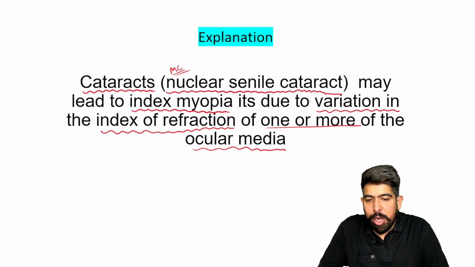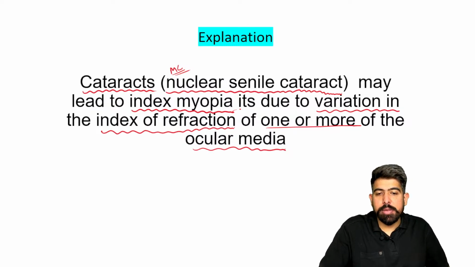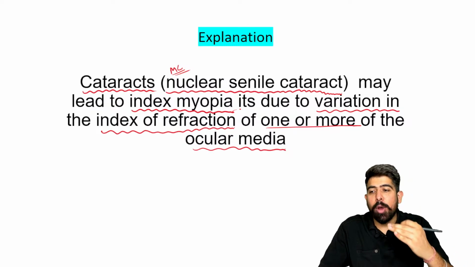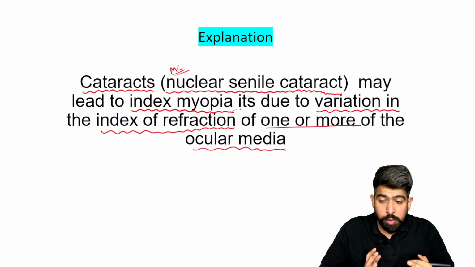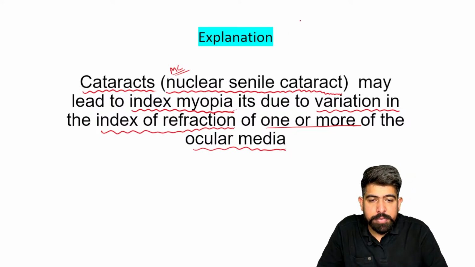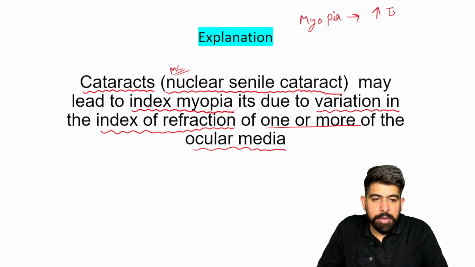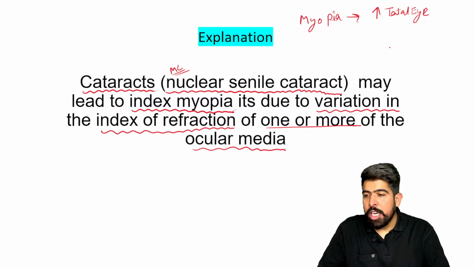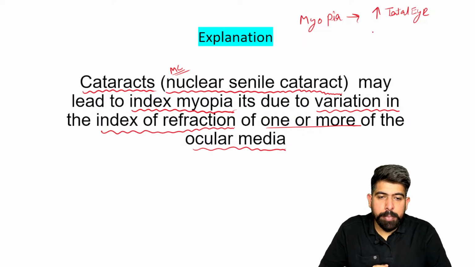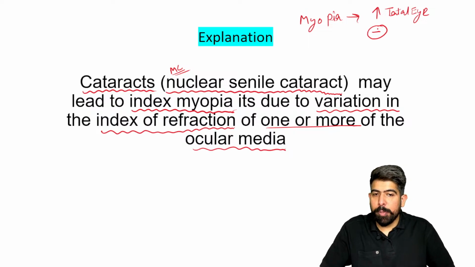And you already know myopia means your eyeball power is increasing. Yes or no? What is happening in myopia? Now tell me. In myopia, the total eye power is increased. Yes or no? So to decrease this total eye power, what do we prescribe? We prescribe minus glasses. You remember about myopia, what we are doing?